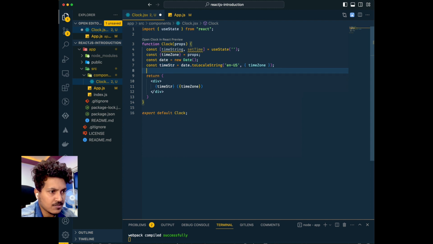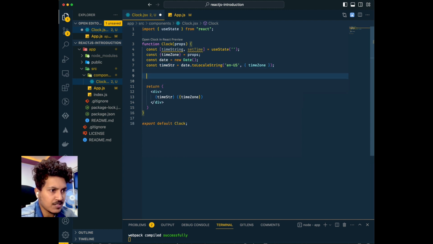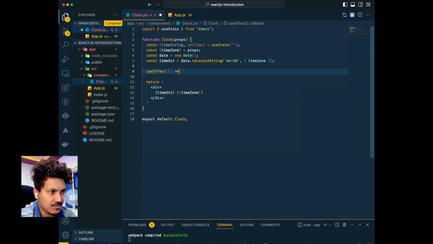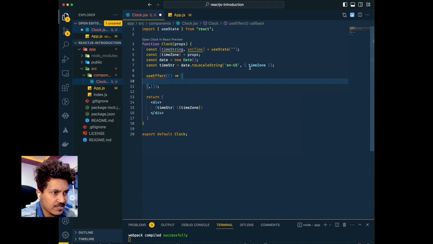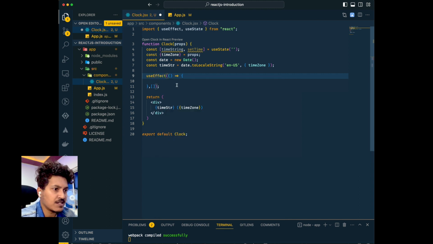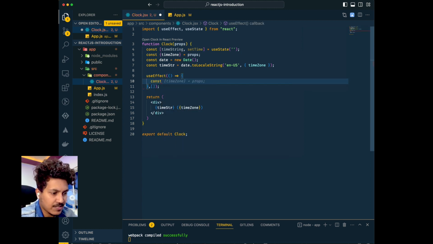We'll use a timer in this component, and this timer would be changing the date in the state, right? So let's do that. We'll create a useEffect. useEffect is basically a React provided hook, and this executes the callback that we pass. This callback runs on mount once, and inside this we'll be creating a timer.